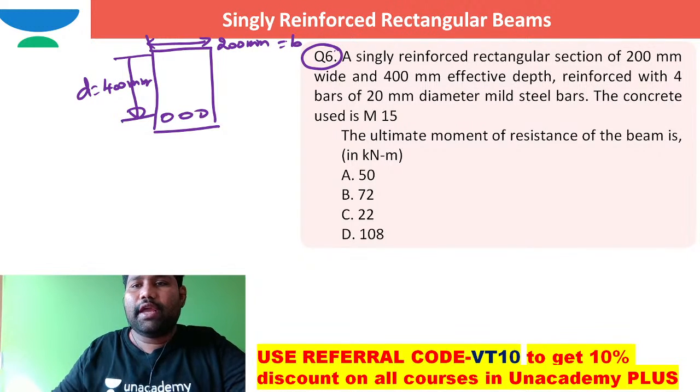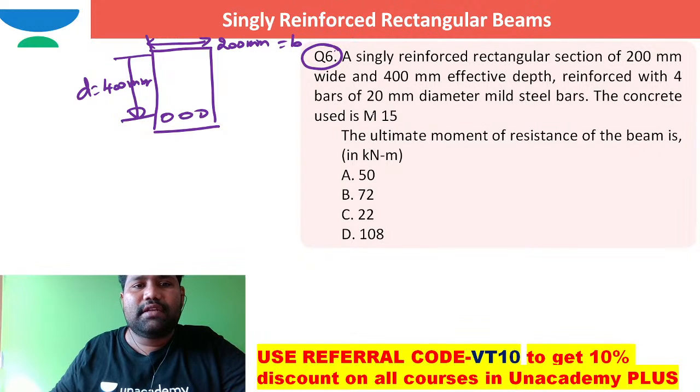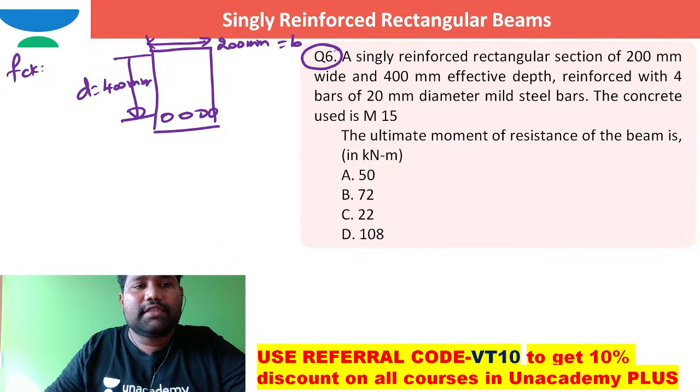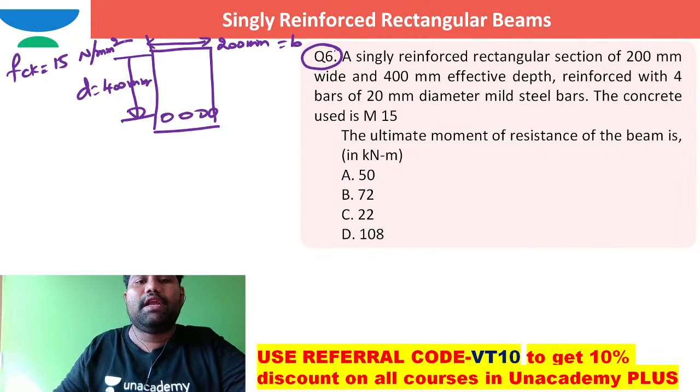It is reinforced with 4 bars. The concrete used is fck equal to M15, which is 15 megapascal, 15 Newton per millimeter square.